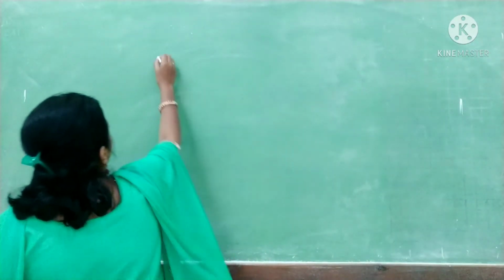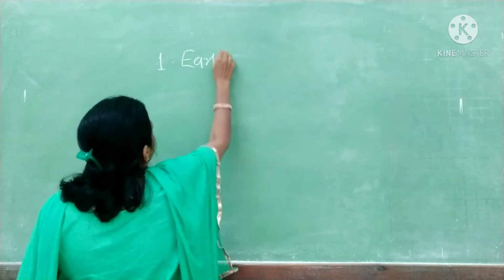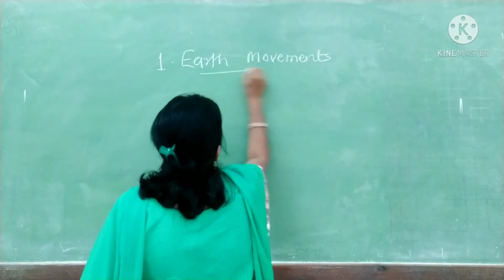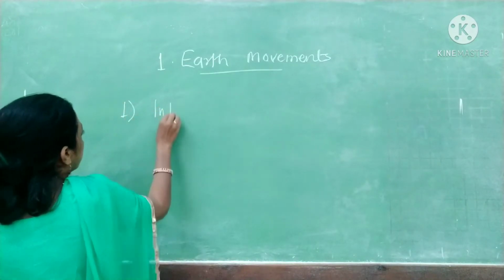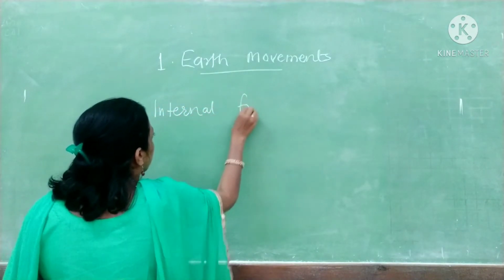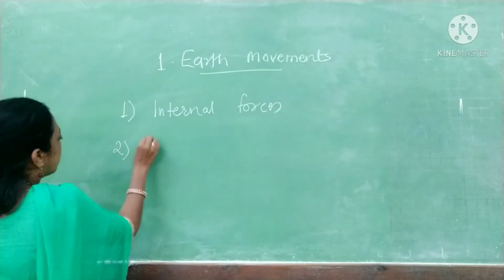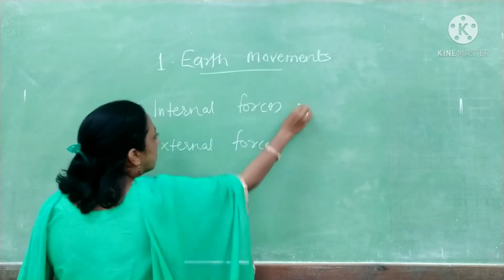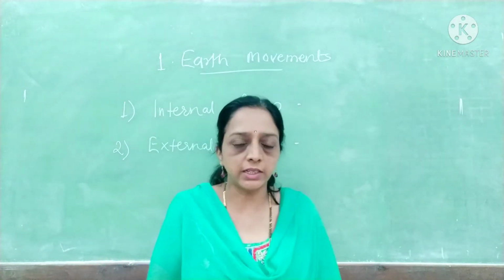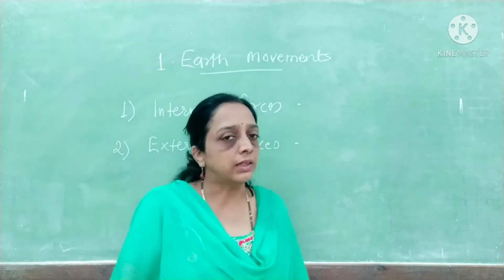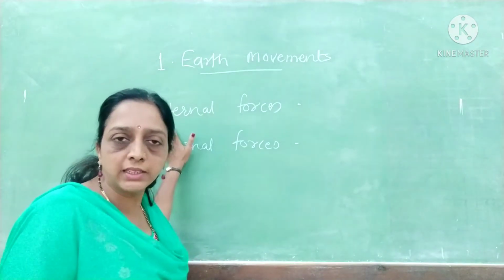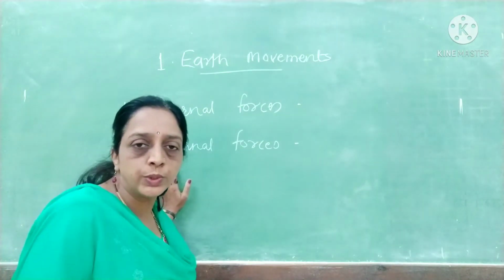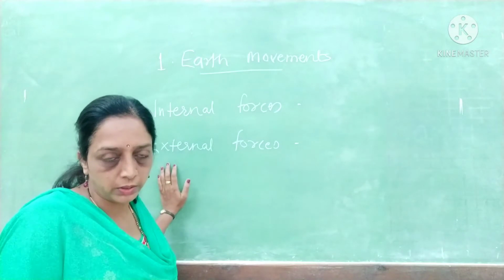The major forces which are acting for the formation of landforms are internal forces, which are acting in the interior part of the earth, and external forces, that is the forces which are acting on the surface of the earth.